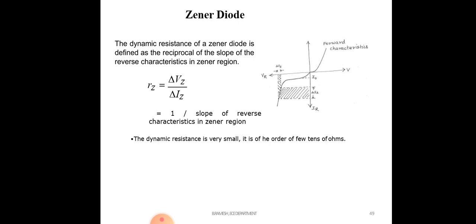When it reaches a certain voltage, that voltage is called the breakdown voltage. The diode maintains this constant voltage, while the current increases. After the breakdown or Zener voltage, current increases but voltage is constant. That is why we use the Zener diode as a voltage regulator.